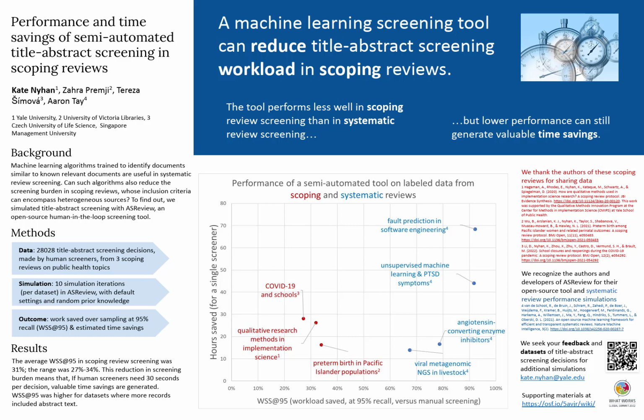Predicted time savings ranged from 16 to 28 hours per screener, assuming that screeners need 30 seconds per title abstract screening decision. We also observed that WSS at 95 was lower when a larger proportion of records lacked abstracts, and higher when the screening dataset included abstracts for almost all records.